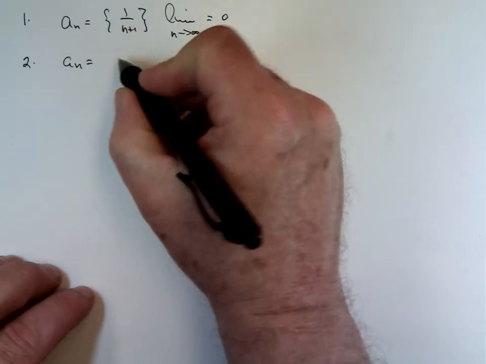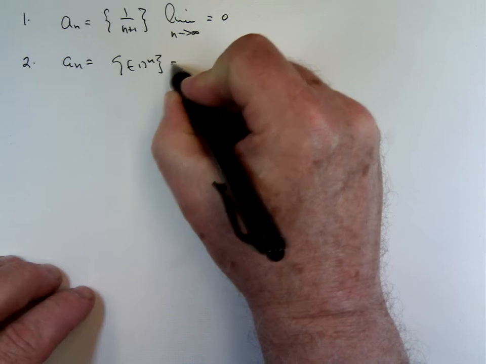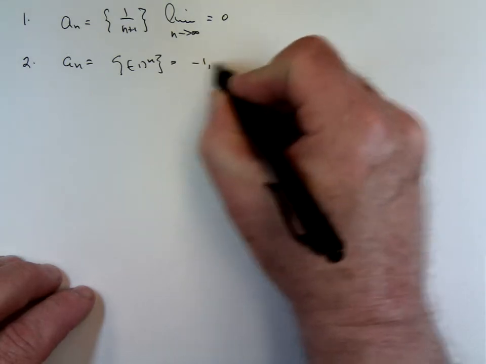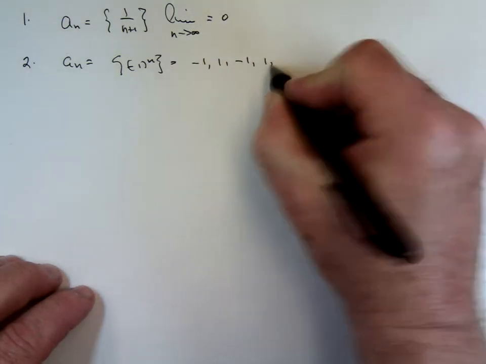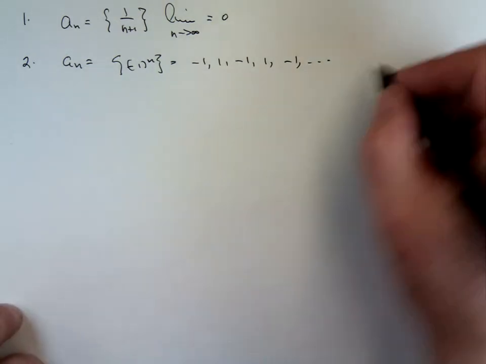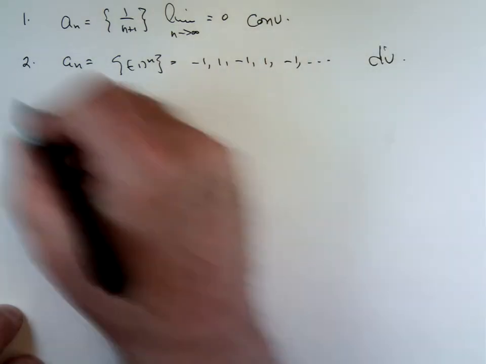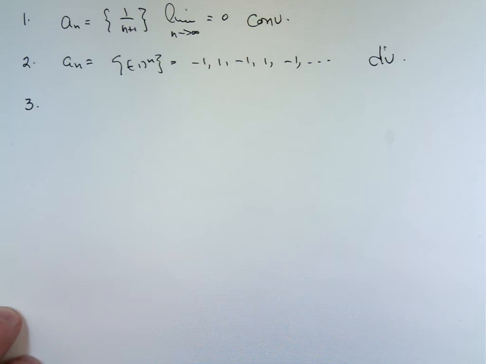nth term, negative 1 to the n. Well, what happens with this, when n is 1, you get negative 1, positive 1, negative 1, positive 1, negative 1, etc. There is no limit. Therefore, diverges. This converges. This one will diverge. If there is no limit, the sequence diverges.